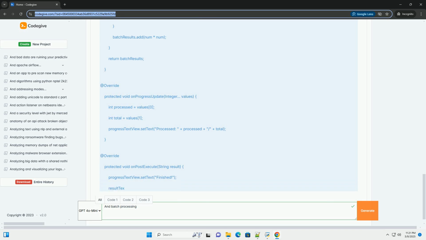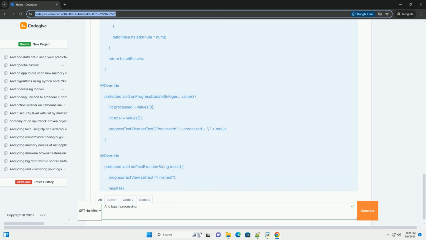Progress updates: the UI handler.post method is used to post progress updates to the UI thread, showing the number of processed items and the total number of items. Cancellation: the current task.cancel(true) method is used to cancel the current task. The process batch function now includes interruption handling.